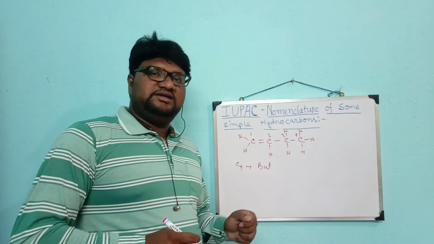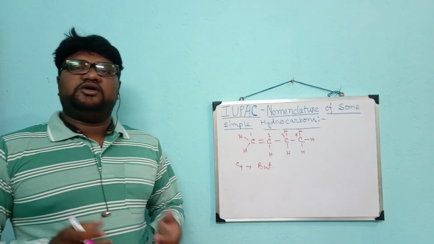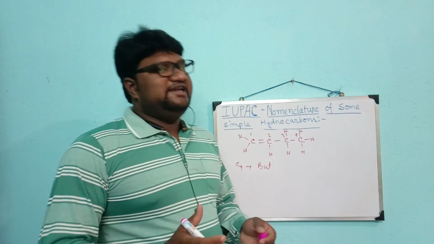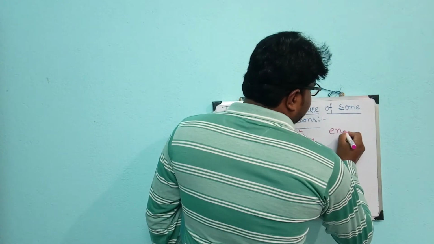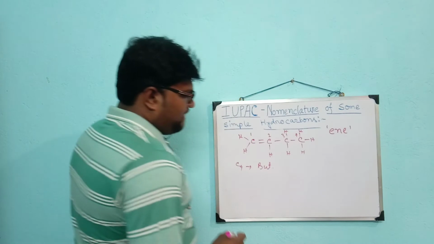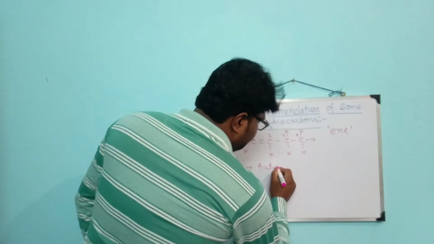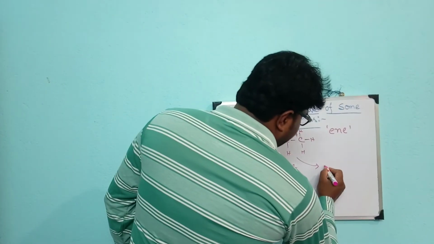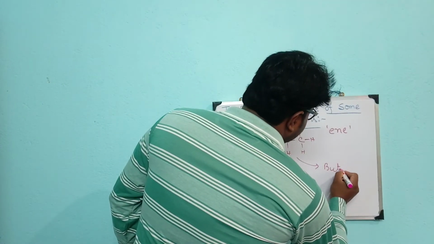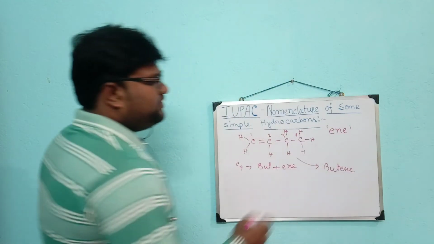As we know, if a molecule contains a double bond, it ends with ene. So but plus ene. So this molecule is named butene.